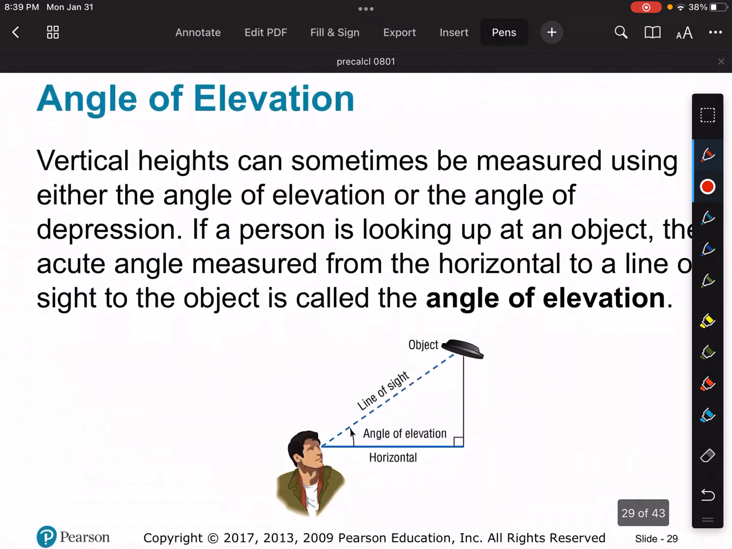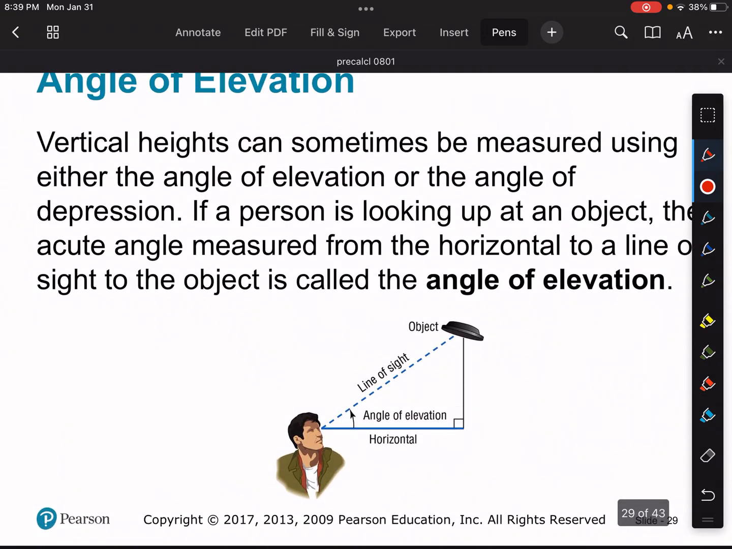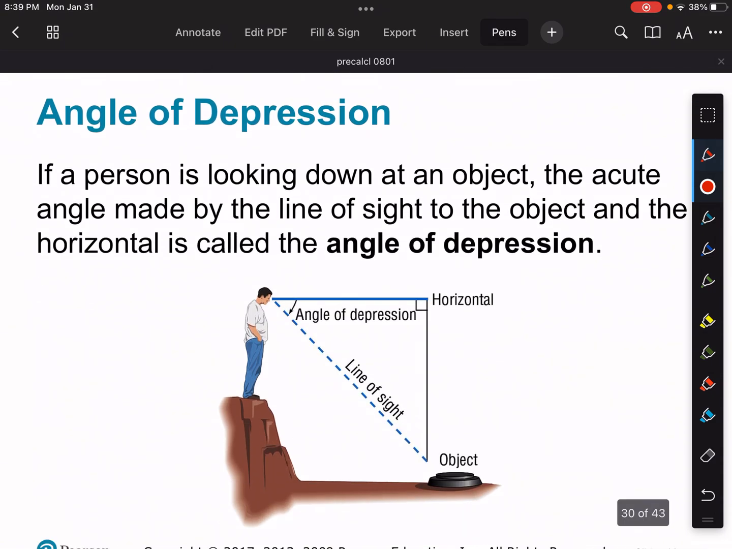Last but not least, you guys, please review angle of elevation, which is here. So just go ahead and pause the video, take a look at this. Angle of depression, which is here.